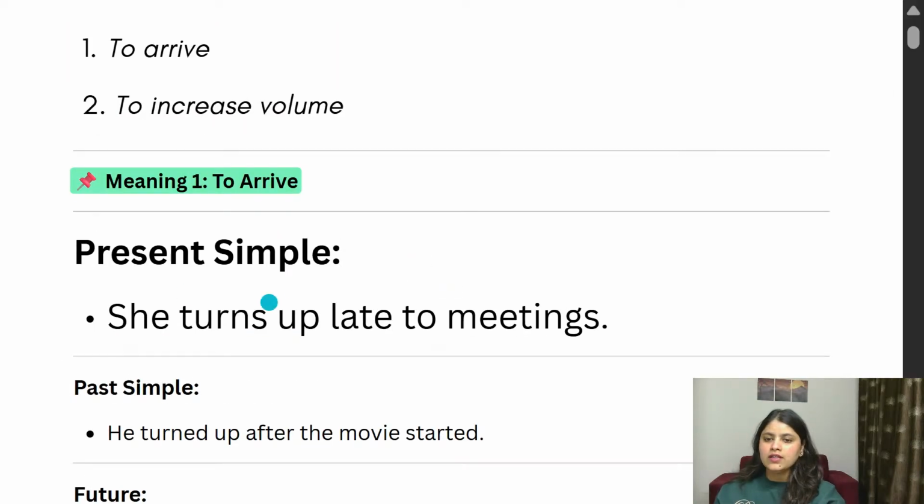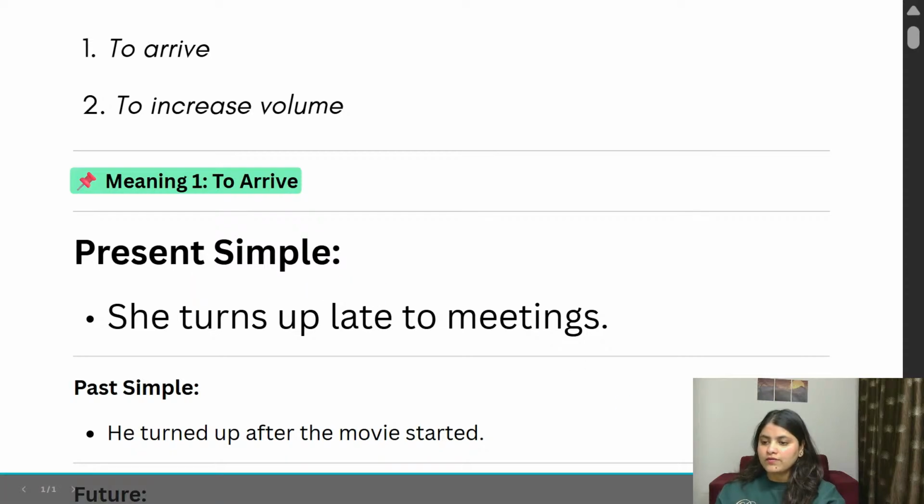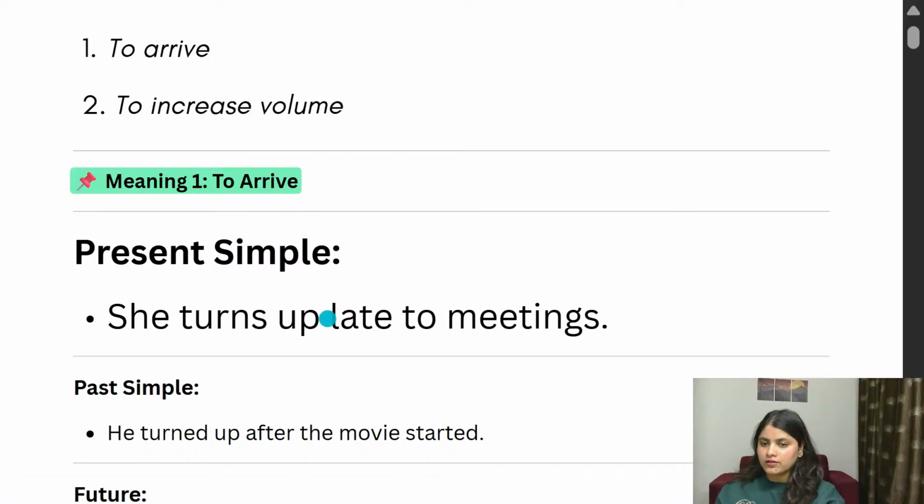Here you can see in present simple, we can say she turns up late to meetings. What do you understand by this sentence? She turns up late to meetings. That means she arrives late to meetings. Okay? So when we say turn up, that means to arrive.